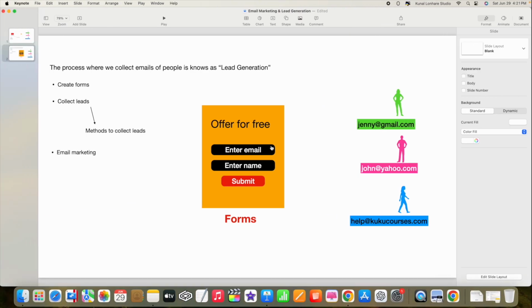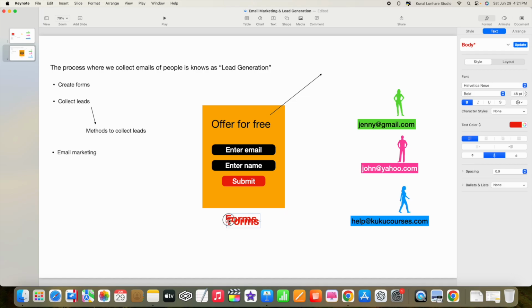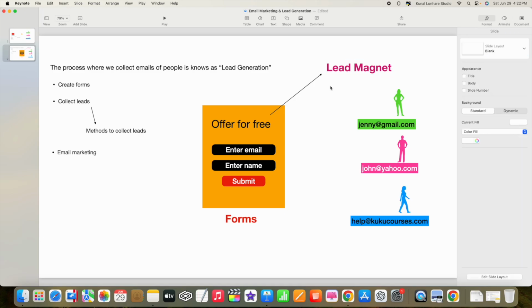So the process where we offer something for free in exchange for people's information, including email address and other information, is known as lead magnet. Let me just write here, this process is known as lead magnet. Awesome. Okay, so we have to create a lead magnet. It's very simple and easy.